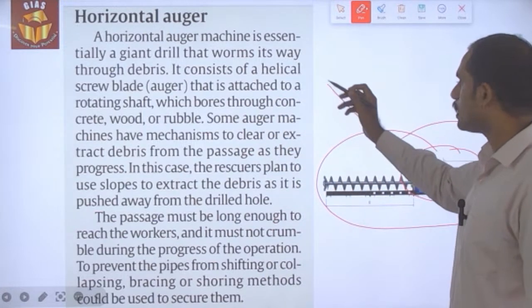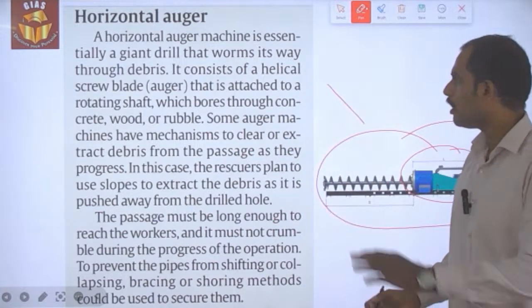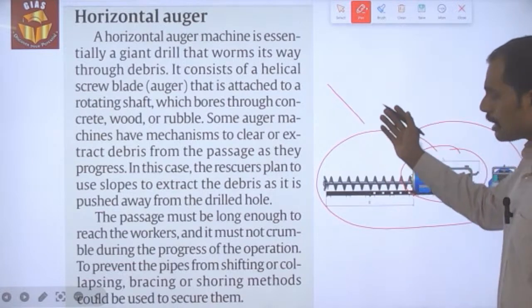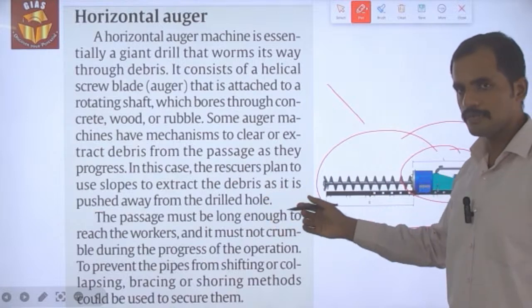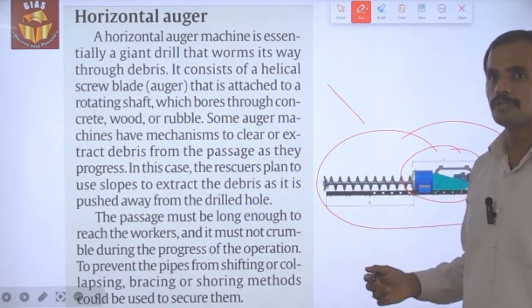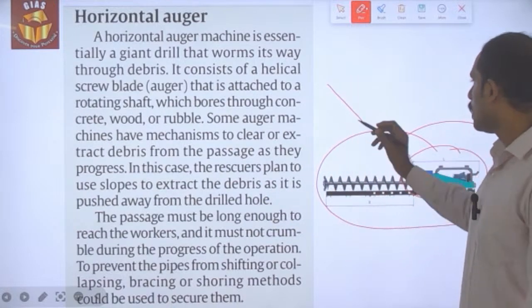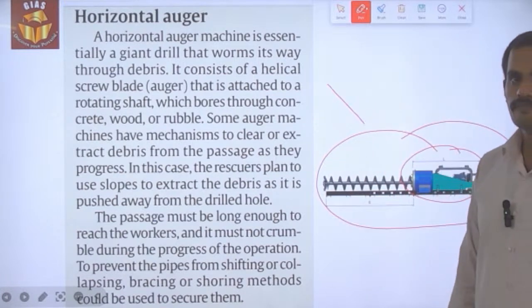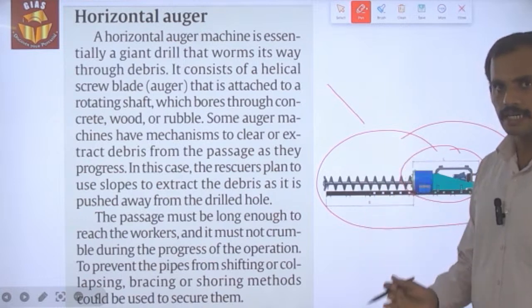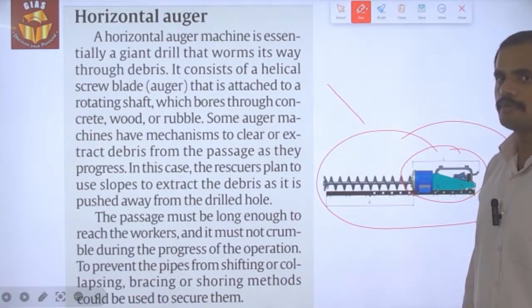With the help of the slope, that is, gravity, all the material which has been broken away because of building the underground tunnel to excavate those people present in the tunnel will be taken out.